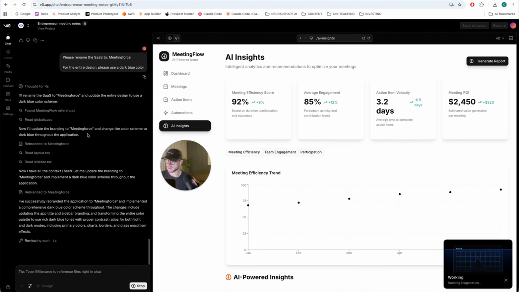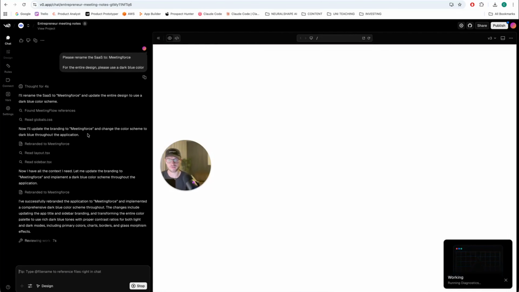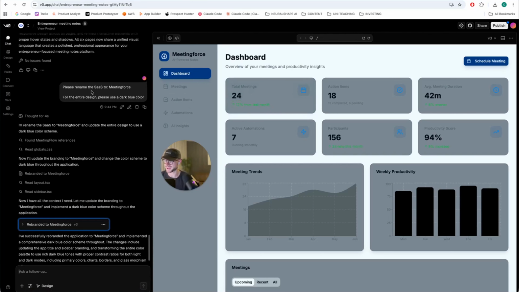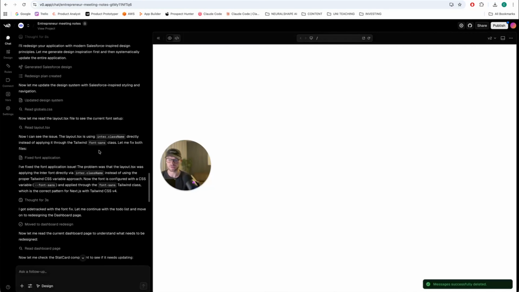Now it's updating the color schemes. Sometimes this might look very good the first time we prompt it. Sometimes it might look horrible, like it does now. So that's a good example of how not to do it. So I can go here, please rename the SaaS to Meeting Force. That's okay, but I want to delete the message. And it just goes back to the initial point.